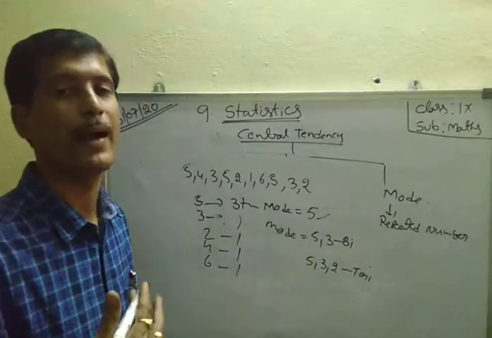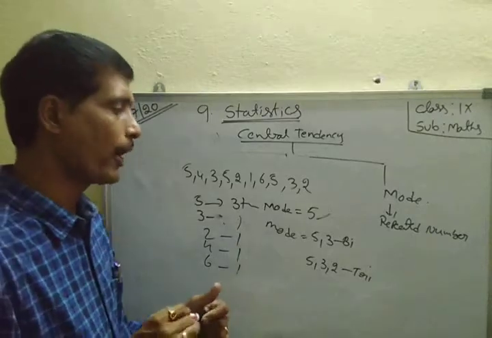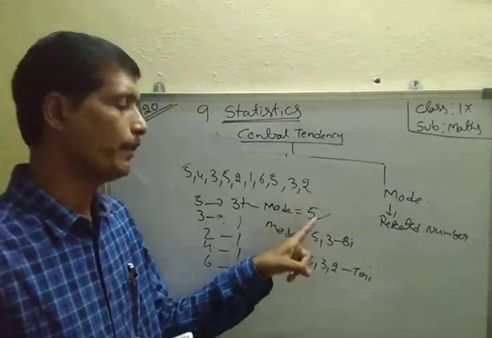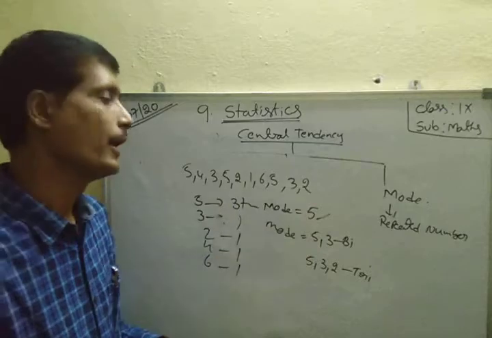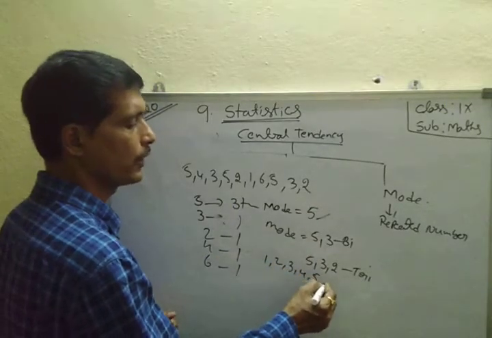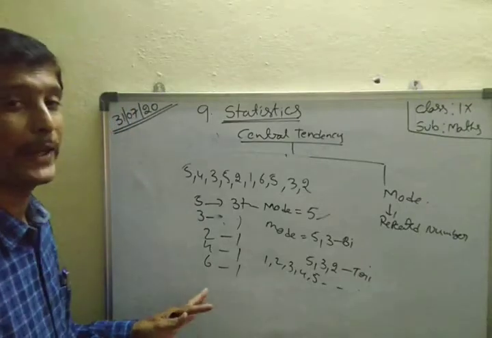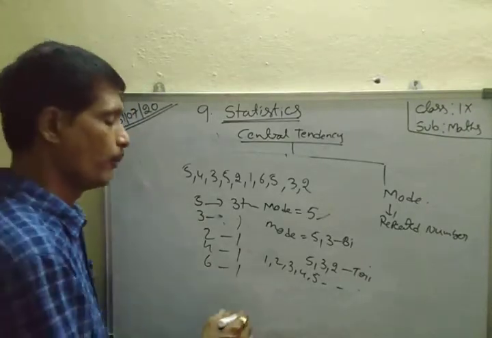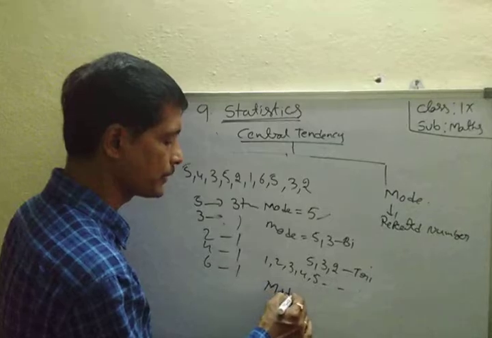More than 3, that is a multimode. Okay? Here only one mode is a single mode, then bimode, trimode, and so on. Sometimes only numbers are given: 1, 2, 3, 4, 5 and so on. Here there is no repeated value, therefore mode equals what? Mode does not exist.